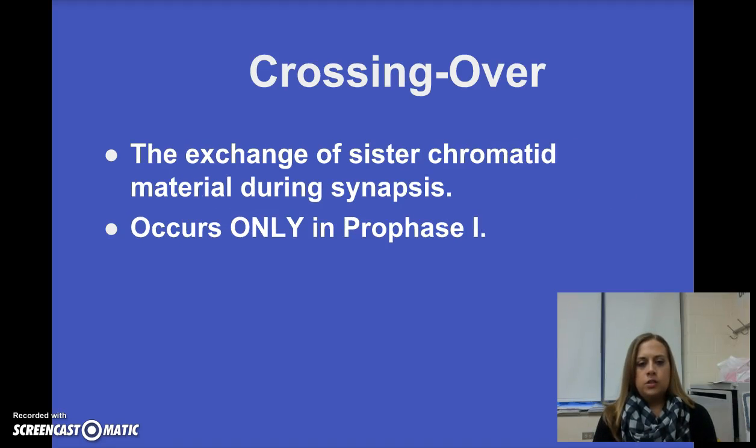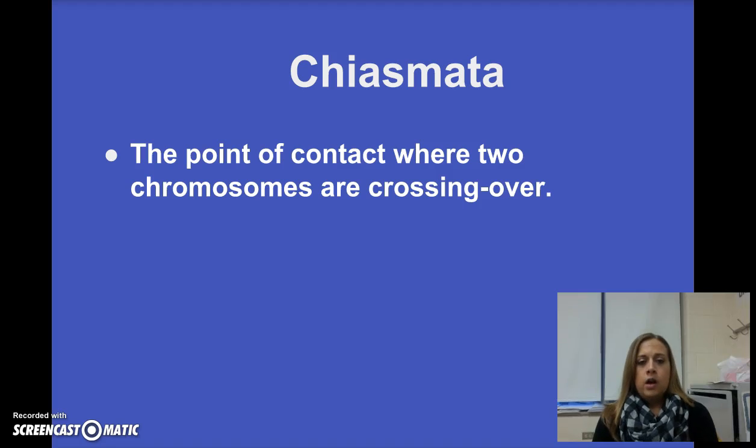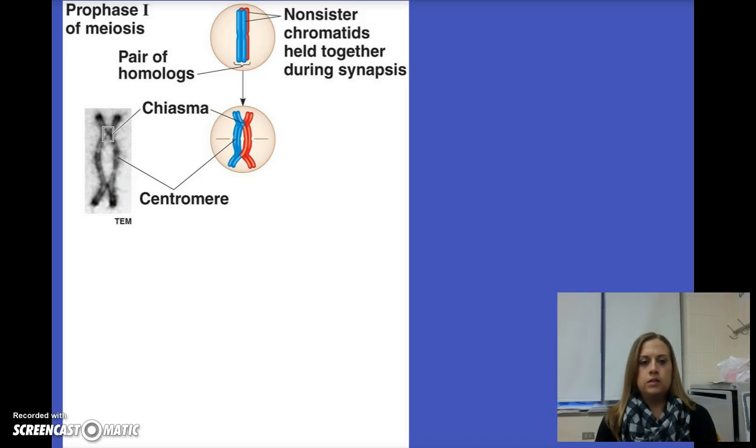Finally, we have crossing over. I kind of referenced crossing over a little bit in an earlier lecture. I talked about the chiasmata, and that is when crossing over happens. So this is going to be the exchange of sister chromatid material during synapsis, and it occurs only during prophase 1. The chiasmata is the point of contact where two chromosomes are crossing over. I referenced that in the last lecture, but we didn't go into a ton of detail.